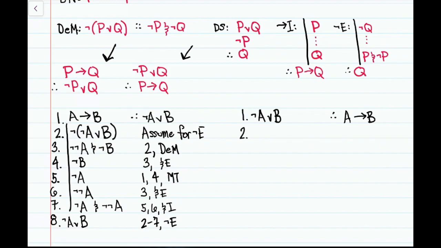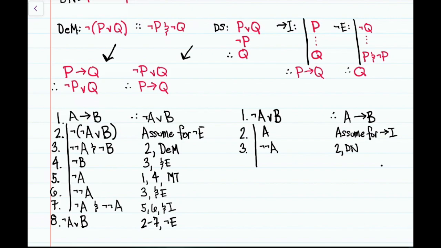All right, well, we're going to do this by making an assumption. Assume for the sake of argument that A is true. So assume A, for conditional introduction. Well, if A is true, then by double negation, we get not not A. If A is true, then it's true that not not A. We got this from 2 and double negation.